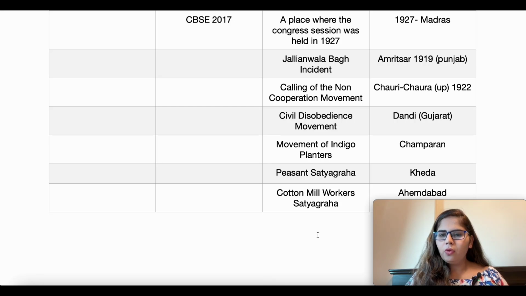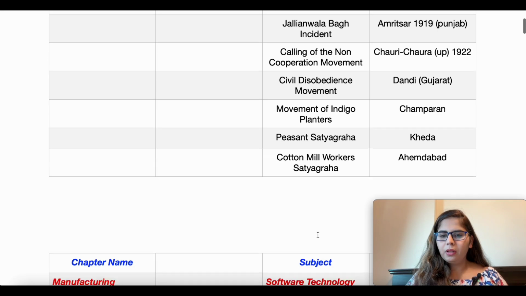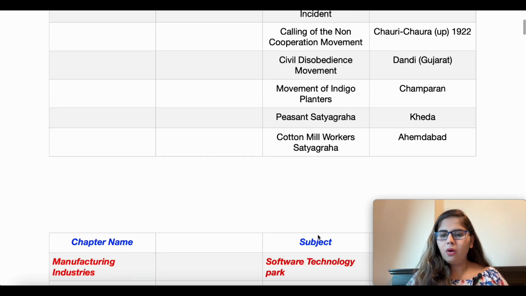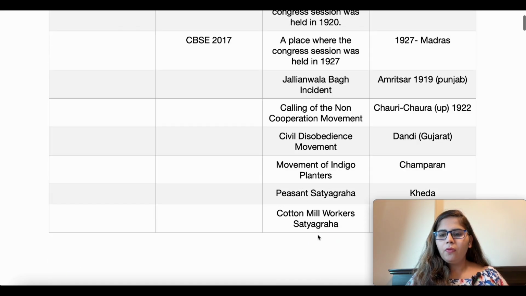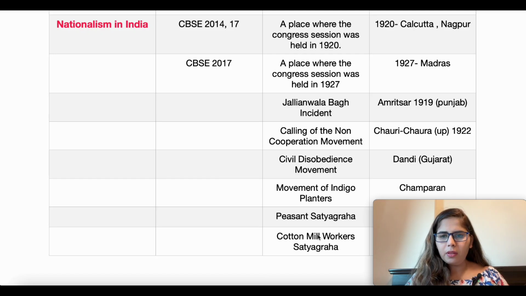The next movement was the civil disobedience movement, which happened in Dandi. The place is in Gujarat. The next is the movement of indigo planters, which is in Champaran. The next is peasant satyagraha, which is in Kheda. The next is cotton mill workers satyagraha, which is in Ahmedabad. So from the first chapter, Nationalism in India, you have to practice these topics. Surely it will come for the exam.